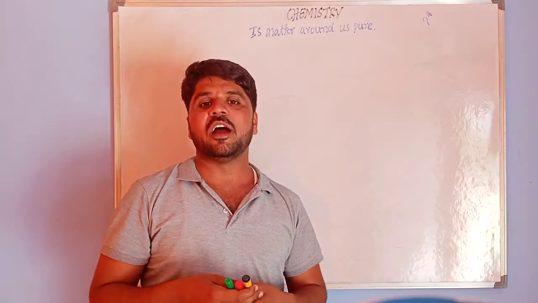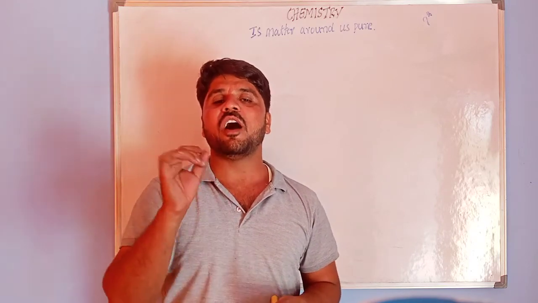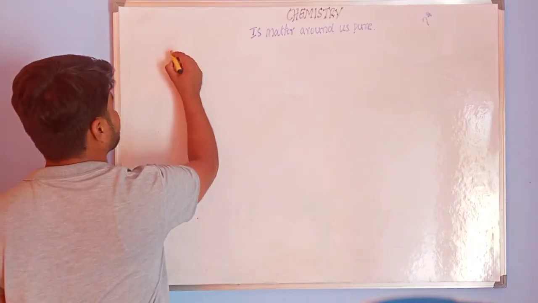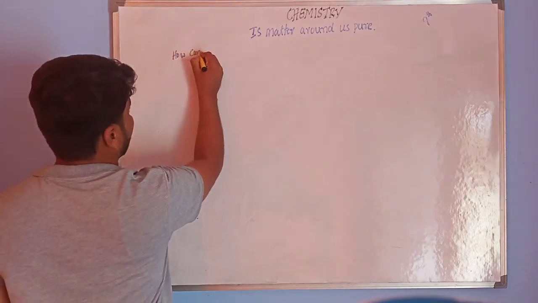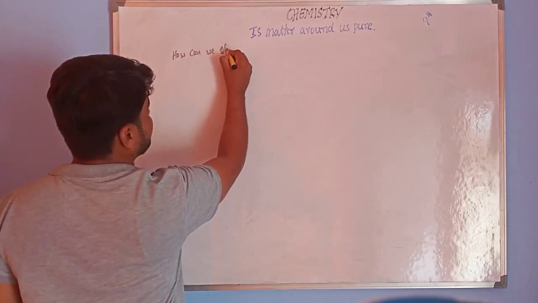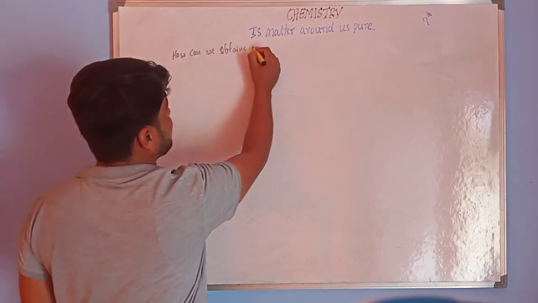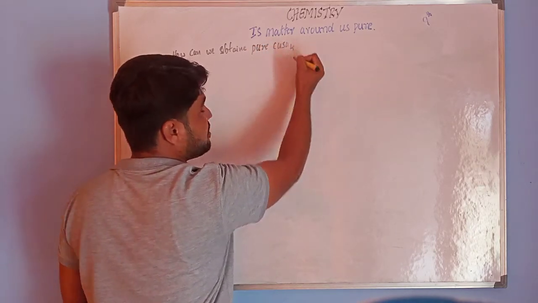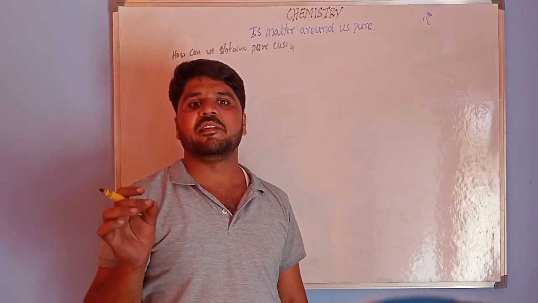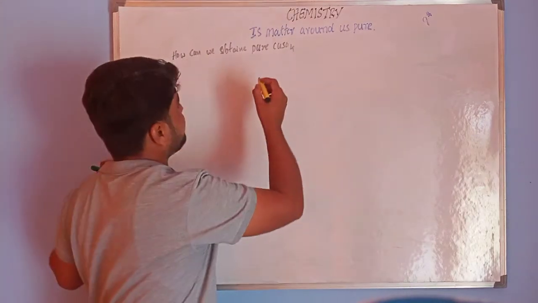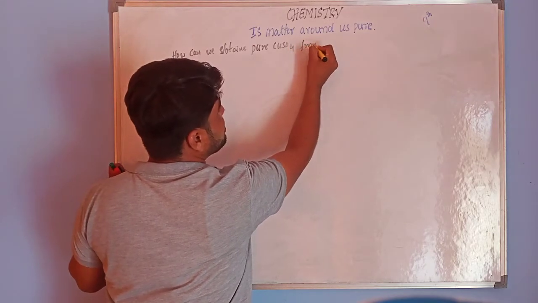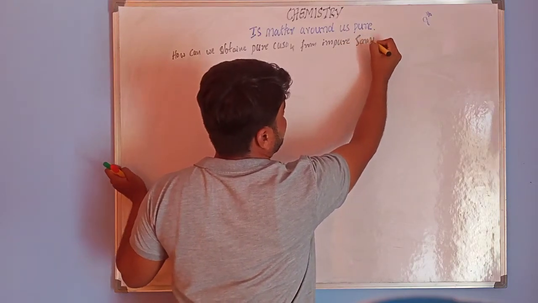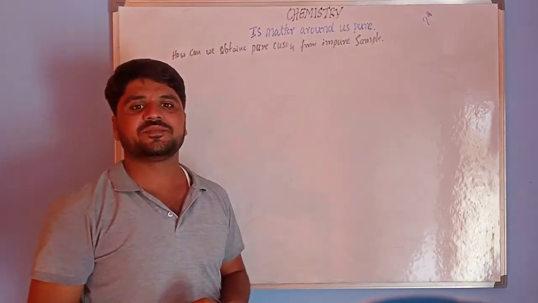In this class, I am going to discuss how we can obtain pure copper sulfate, CuSO4, from an impure sample. This is an activity.